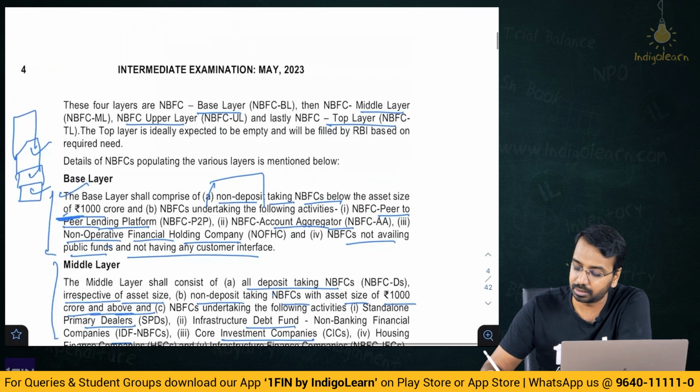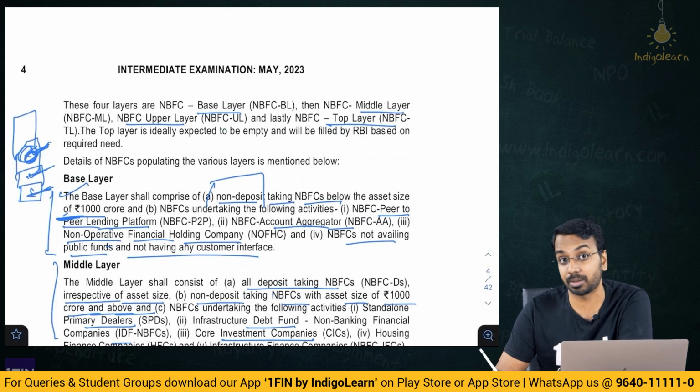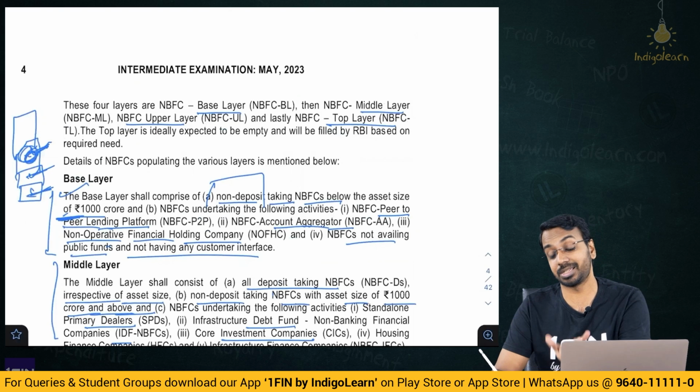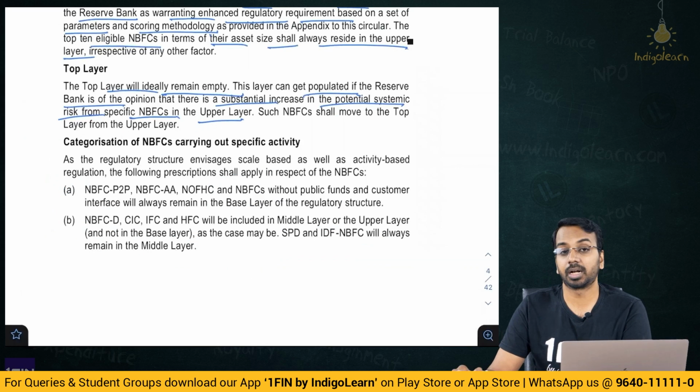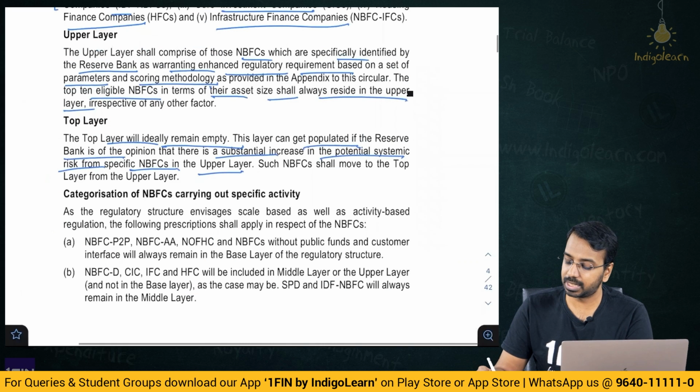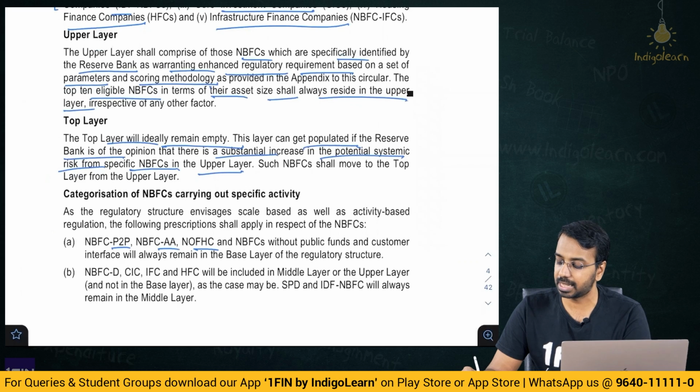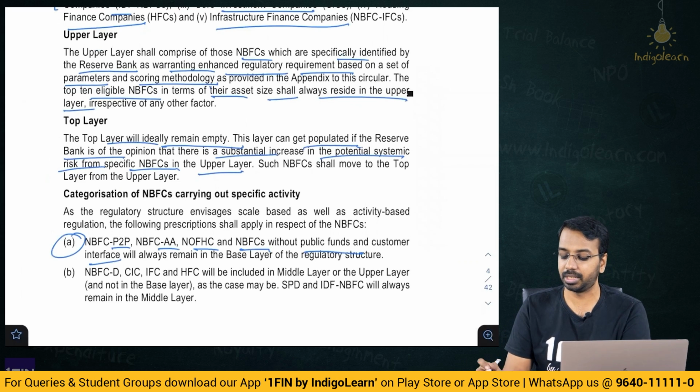So basically if you see, these are small base layer, these are mid size, these are bigger NBFCs. If there is some NBFC here which is having some kind of systemic risk which can impact the system as a whole, then that particular NBFC will move to the top layer. Currently, there is nothing in the top layer, right? So basically, if it is a P2P, account aggregator, non-operating finance, housing finance, and your NBFC without public funds and customer interface, this always will remain in base layer.